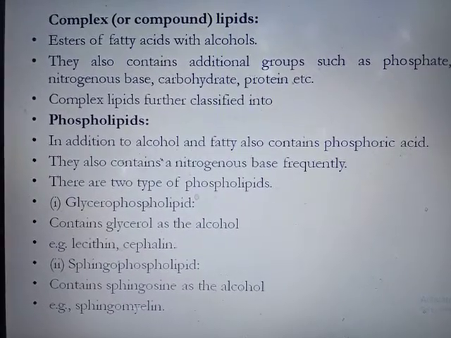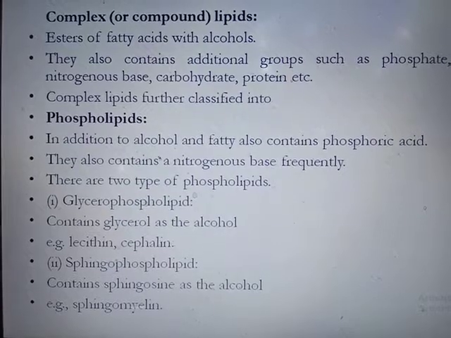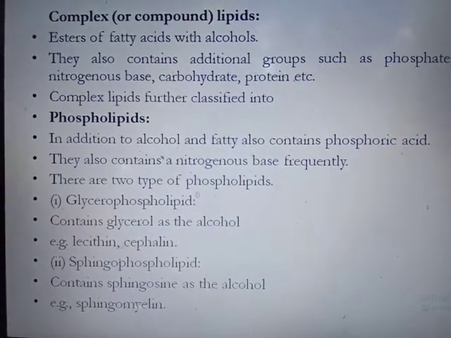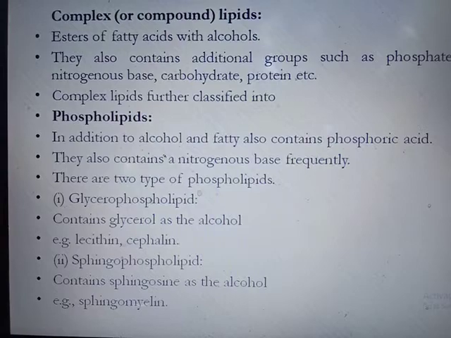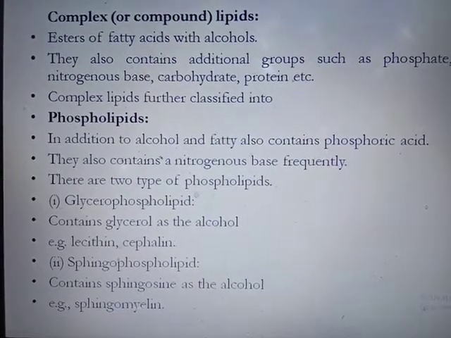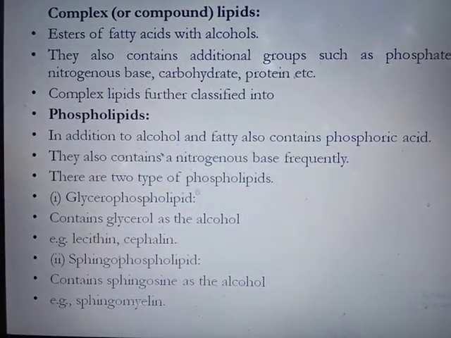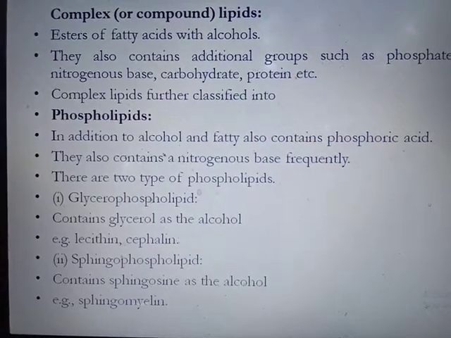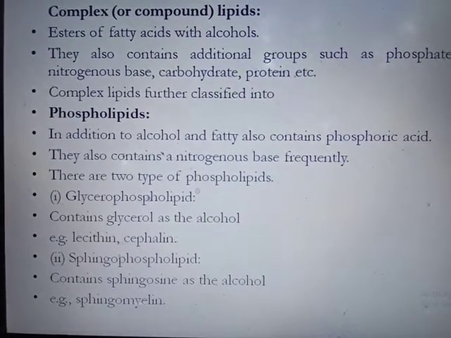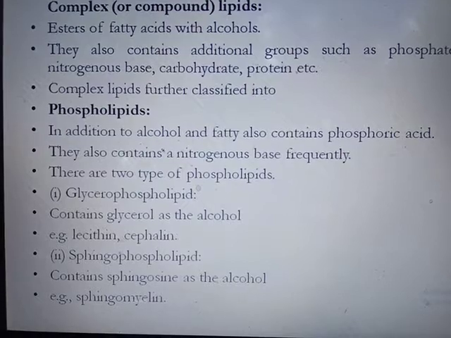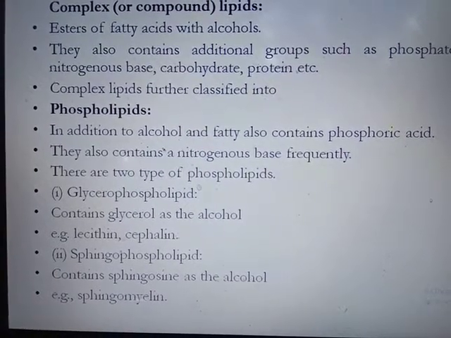The phospholipids are of two types. One is glycerophospholipid, meaning they contain glycerol as the alcohol. For example, lecithin and cephalin. Then the next group is sphingophospholipid. Here sphingosine is used as the alcohol.